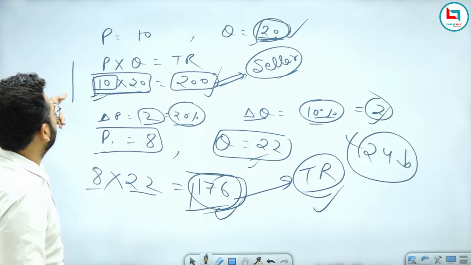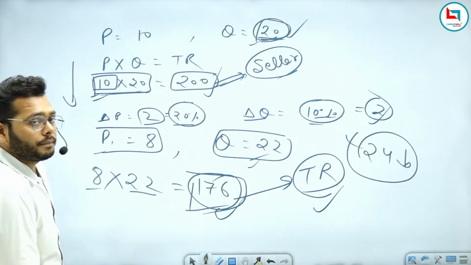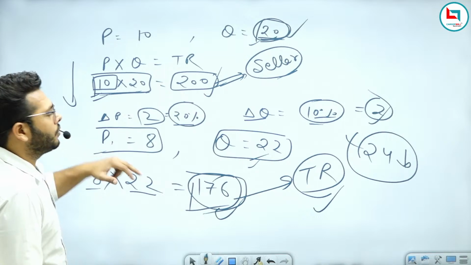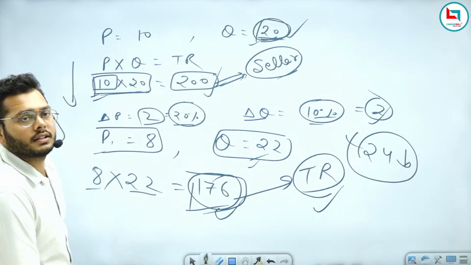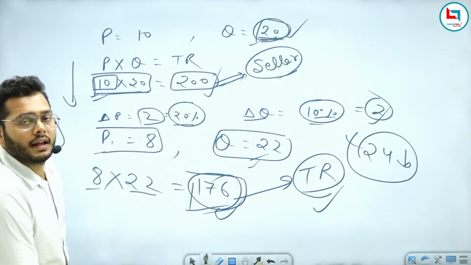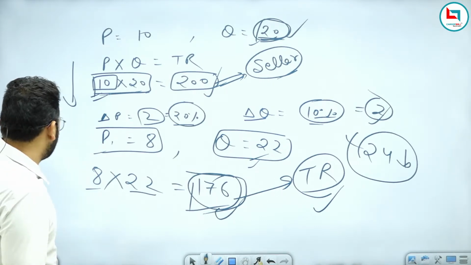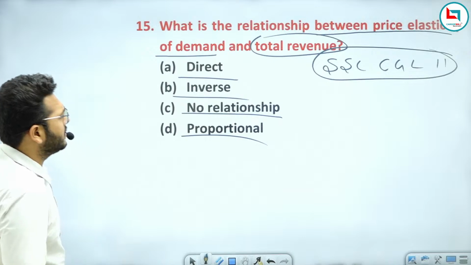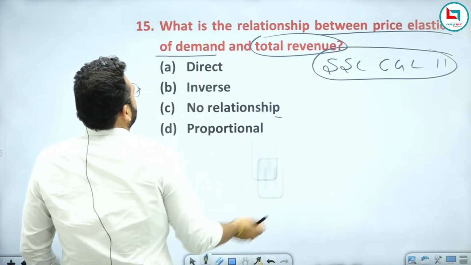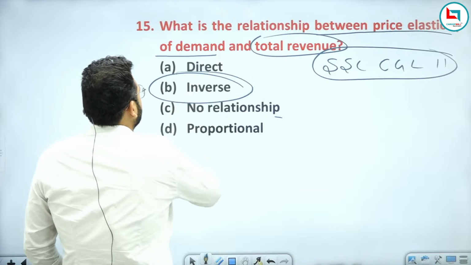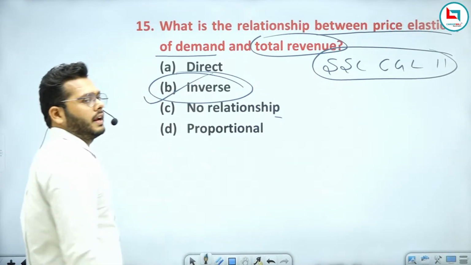Price is decreasing, right? Now does total revenue also get impacted or not? It also impacts. So this means total revenue has an inverse relationship, and B will be your right answer.